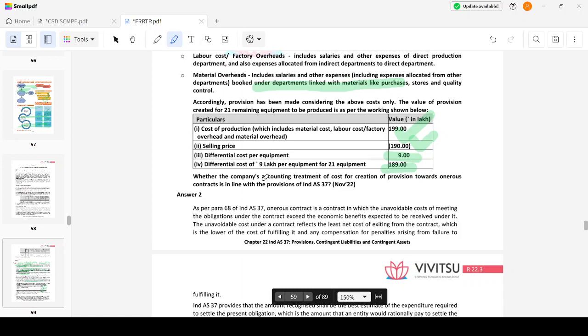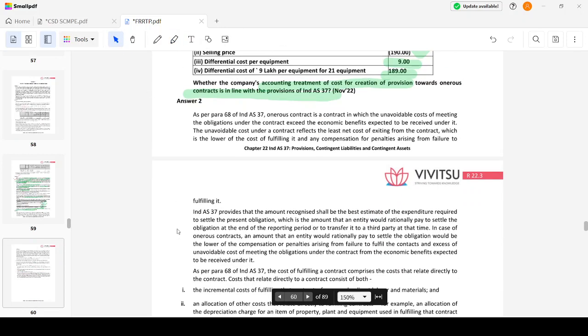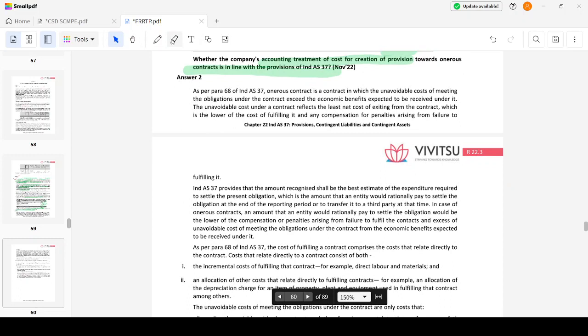Whether the company's accounting treatment for creation of provision towards the onerous contract is in line with the provisions of Ind AS 37, let's check it. As per paragraph 68 of Ind AS 37, an onerous contract is a contract in which the unavoidable cost of meeting the obligation exceeds the economic benefits received under it. The unavoidable cost under the contract reflects the least net cost of exiting from the contract, which is the lower of the cost of fulfilling it and any compensation or penalties arising from the failure to fulfill it.